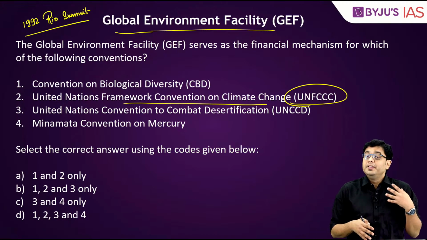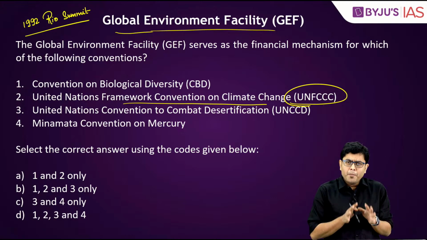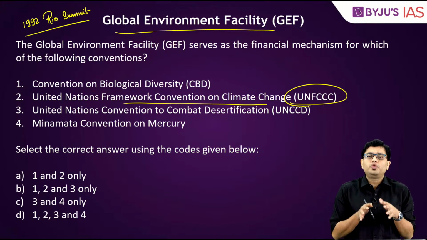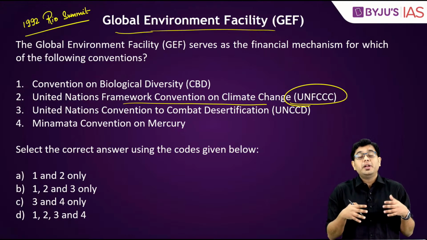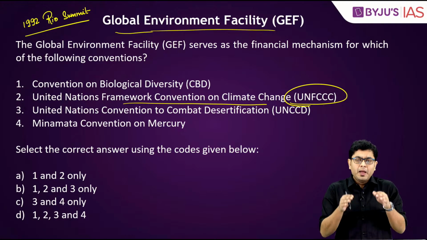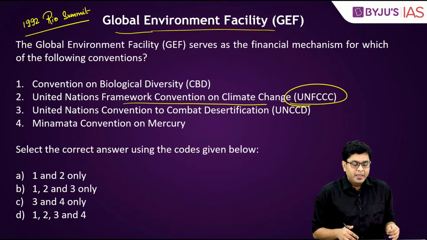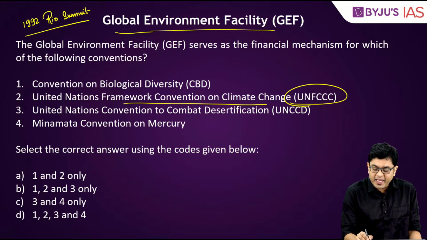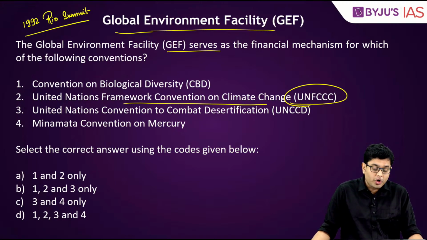And till now, GEF alone has been responsible for disbursing more than around 15 to 20 billion dollars of funds for climate conservation and also the conservation of the ecosystem across the globe, more particularly so in developing and less developed countries. So, the question, the GEF serves as the financial mechanism for which of the following conventions?